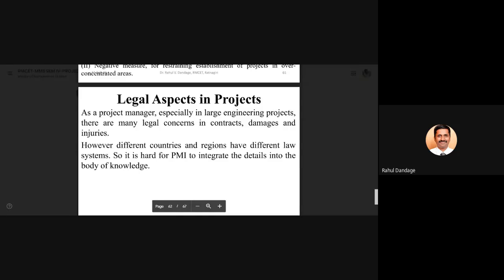It is very difficult for PMI also to integrate all these details into the body of knowledge because it is not unique everywhere. The legal aspects vary from region to region, from country to country. So depending upon where the project is going to get executed, we should try to follow the legal regulations which have been mentioned in that particular region.